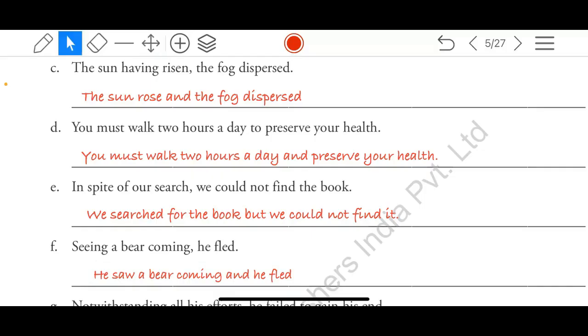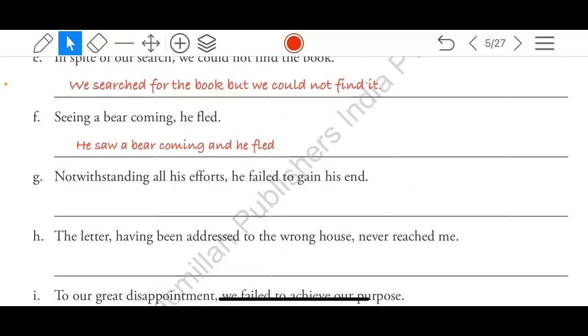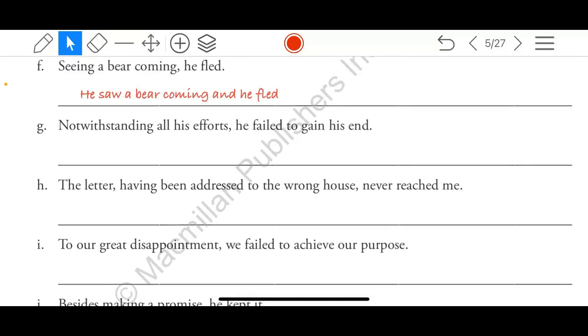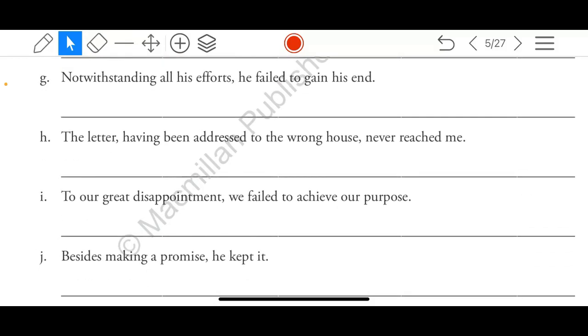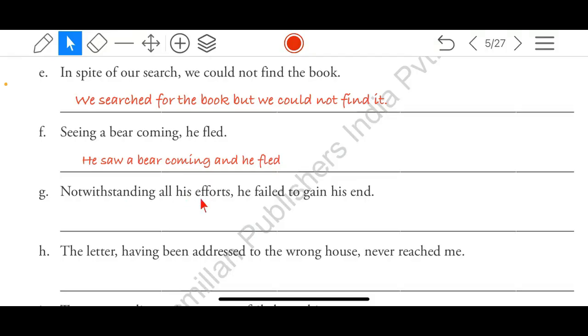So, two independent clauses. He saw a bear coming, first independent clause. He fled, second independent clause. In between, we have one conjunction, that is coordinating. Now, in the next sentence, first of all, you'll have to understand, because this word, all of you might not have. Let me take a screenshot. Notwithstanding all his efforts, he failed to gain his end. So, first thing, you all might not have heard this word. Do you know the meaning of this word? Notwithstanding. Maybe some of you might not have heard this word.